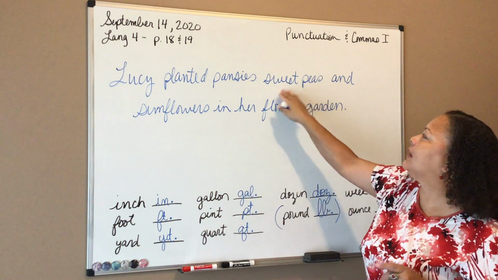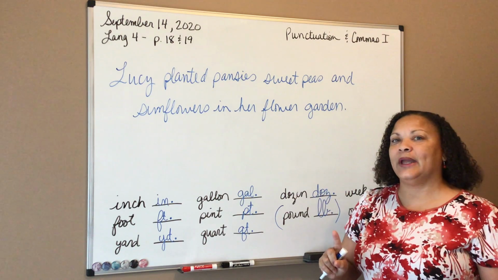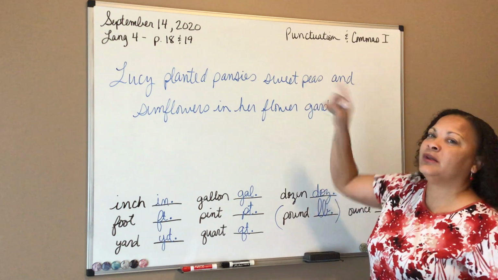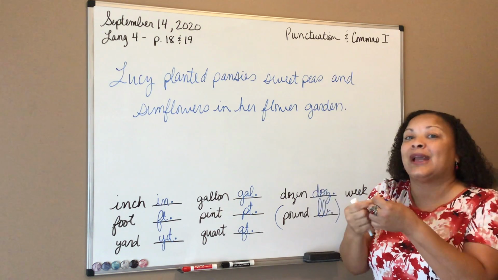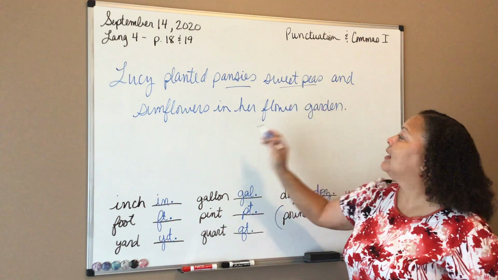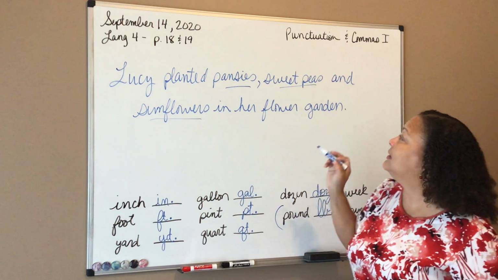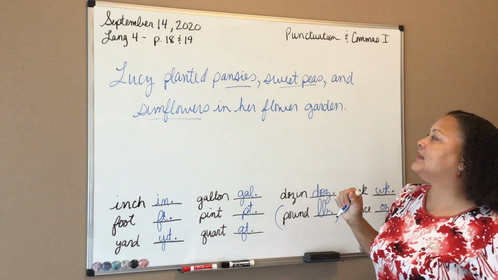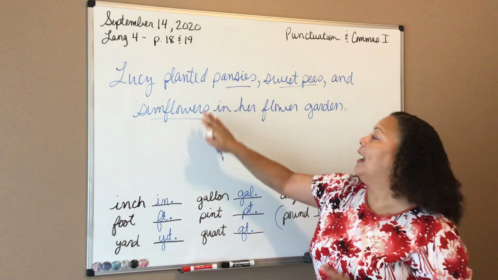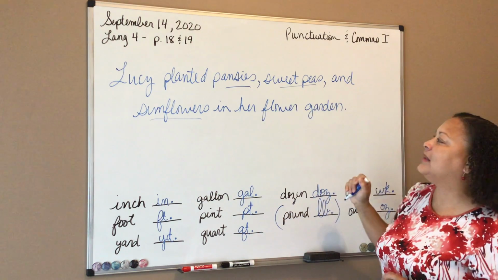Don't get confused because sweet peas is 2 words. It's still just one thing. Okay, so pay attention to that when you're reading your sentences. If you have 2 words, that's only one thing. It's still just counted as one item. So she has pansies, she has sweet peas, and she has sunflowers. Okay, so we will put a comma after pansies, a comma after sweet peas, and that's it. Remember, you don't put a comma before the first one, and you do not put a comma after the last one, okay? It's only the ones in between.